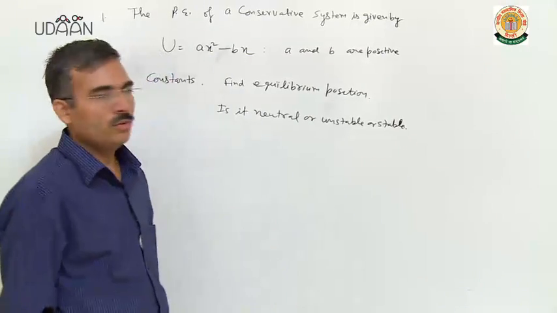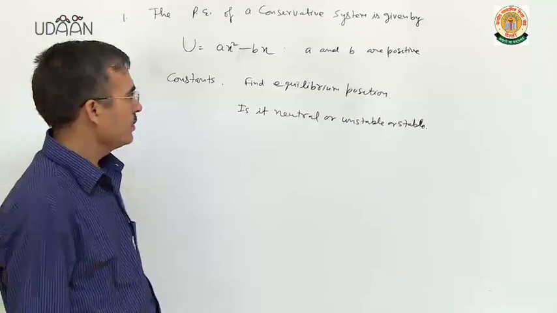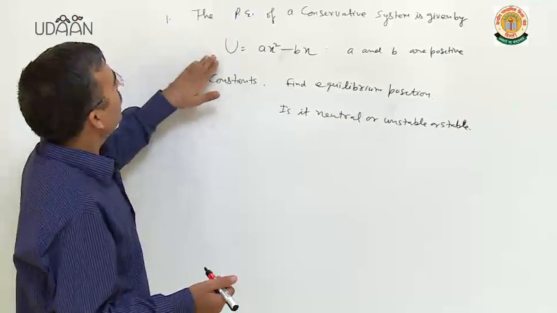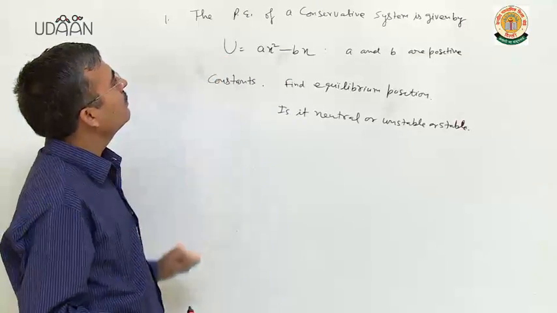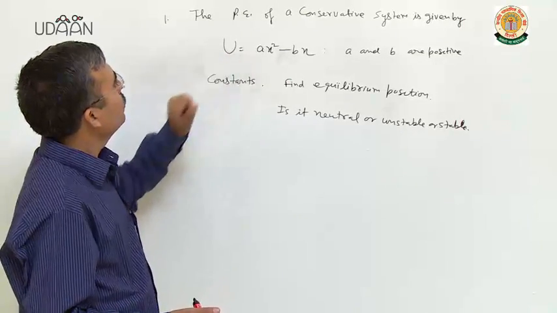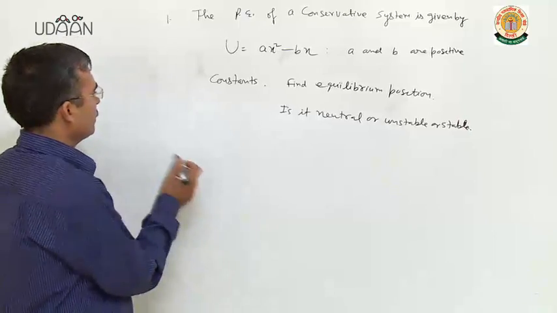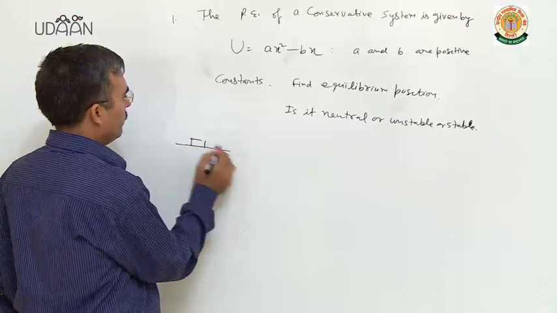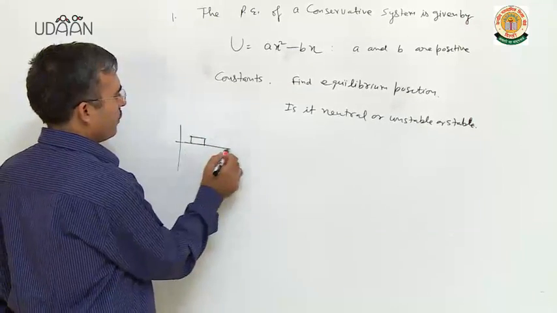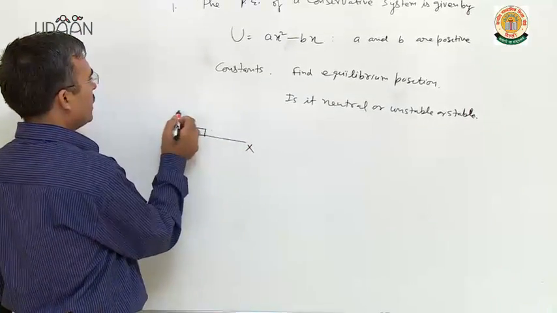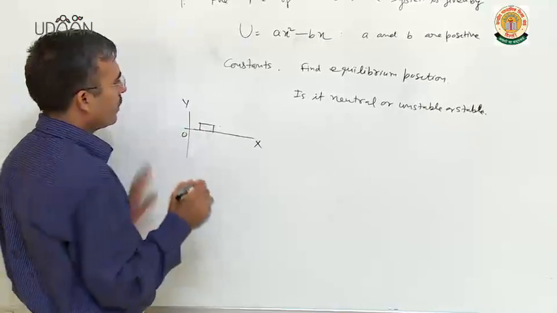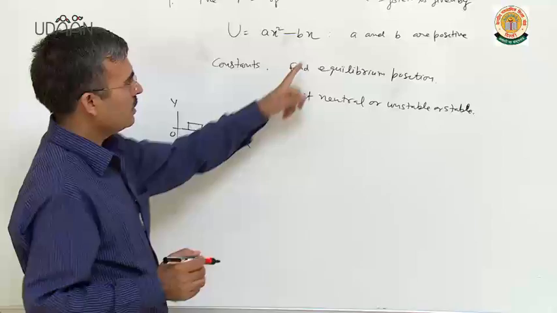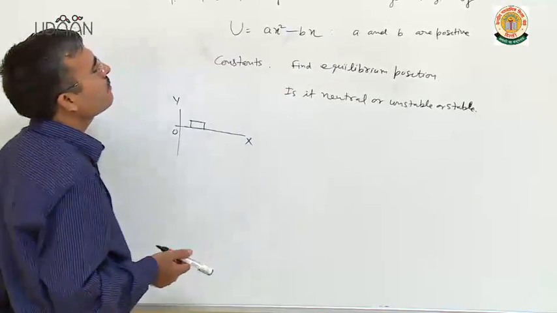Let us discuss one problem based on the concepts. This question is, a potential energy is given of a body which can move along x-axis. Suppose there is a body, it can move along x-axis. So its potential energy is given as a function of x. A and B are positive constants.